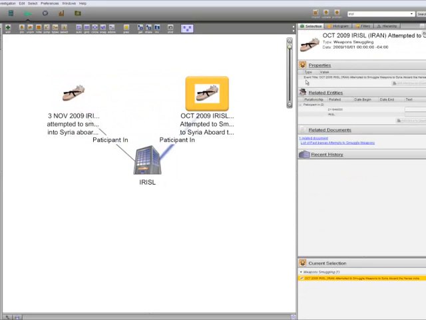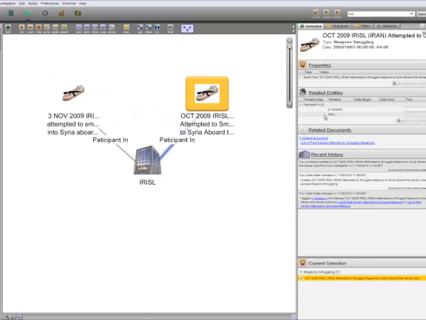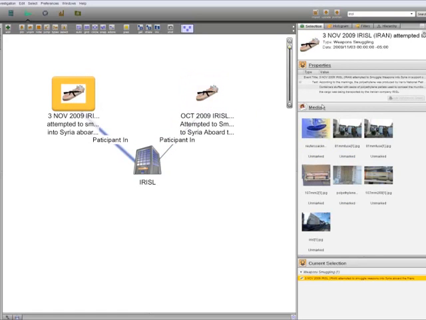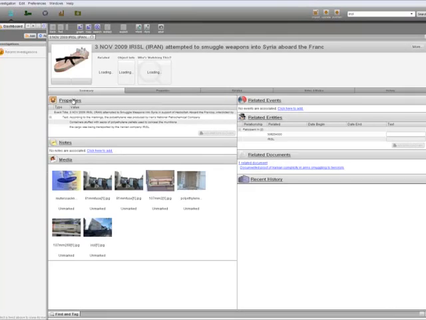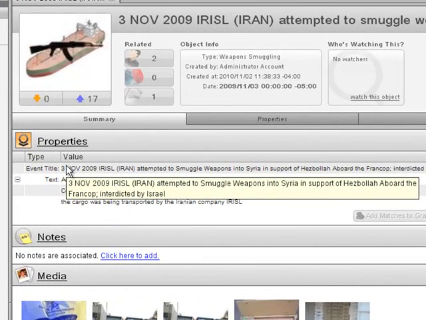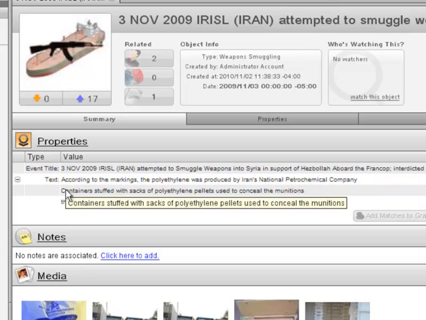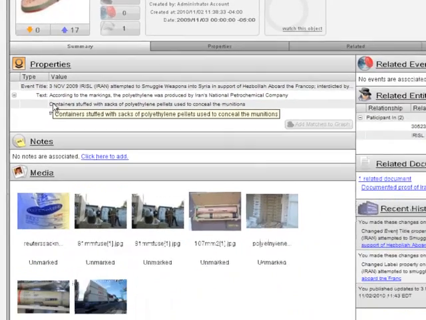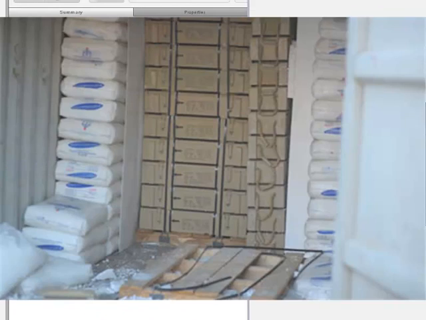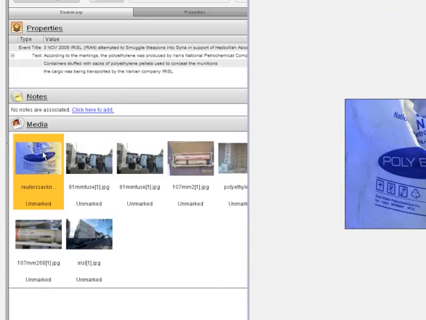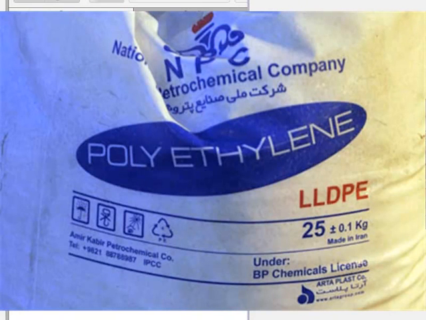We can see that the October 2009 incident doesn't have very much information. However, the November incident involving the Freinkop does. Looking at it closer in the dossier, we can see that the Freinkop attempted to deliver Iranian-made weapons to Syria in support of Hezbollah, but were interdicted by the Israelis. We can also see that the primary means of camouflaging the weapons was hiding them behind bags of Iranian-made polyethylene. Keeping this in mind, let's go on to the next phase of our investigation.